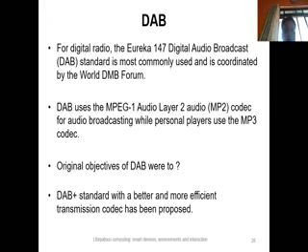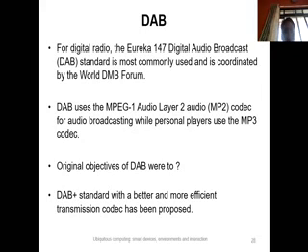The last network is the DAB, which is called digital audio broadcast. Digital radio has been introduced as a replacement of analog radio. For digital radio, the Eureka 147 digital audio broadcast standard is commonly used, and it is coordinated by the World DMB Forum. DAB uses MPEG-1 in the first layer. In the second layer, it uses the audio codec, and in the third layer, it uses the personal players, where the audio data will get processed.